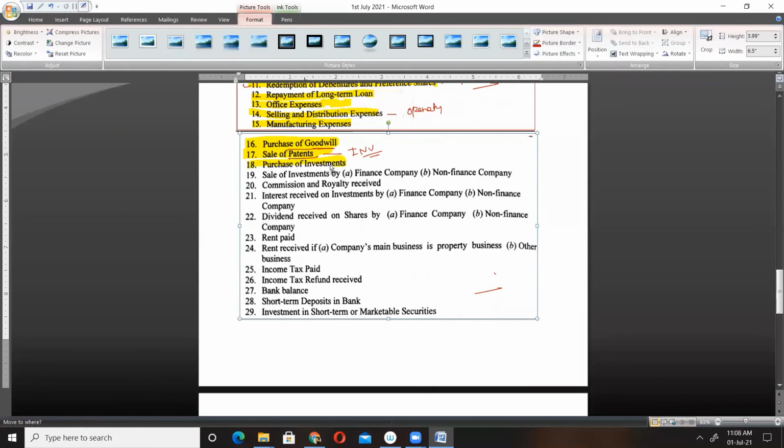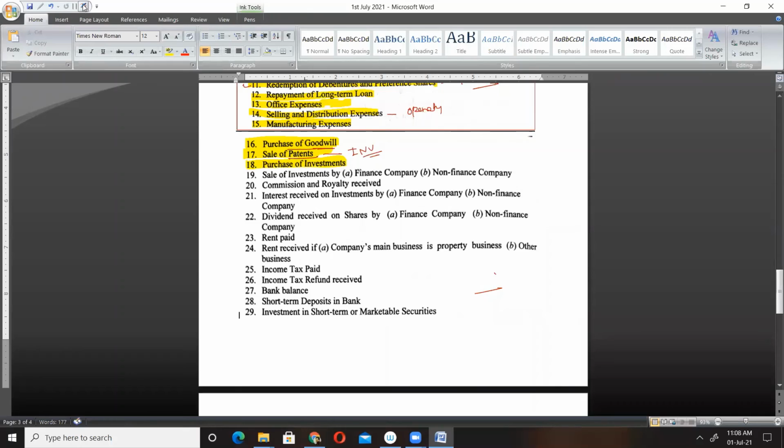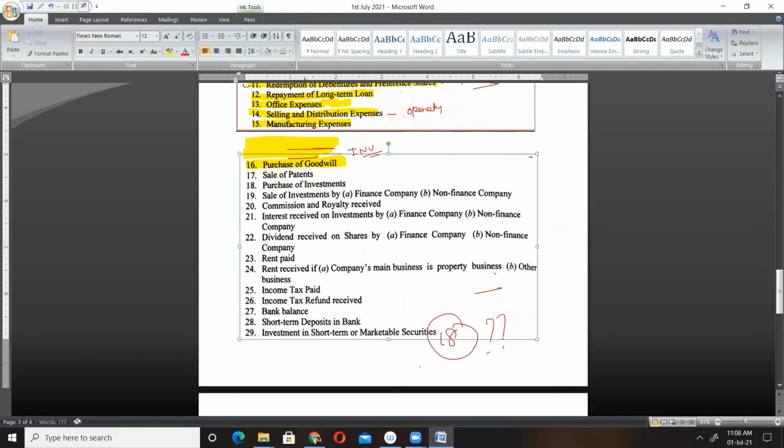Zubair, purchase of investment, number 18. What will be number 18?